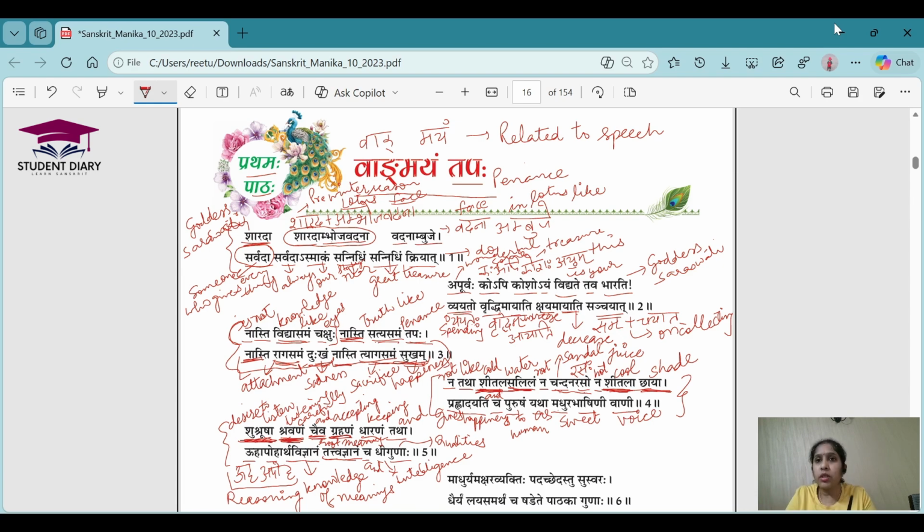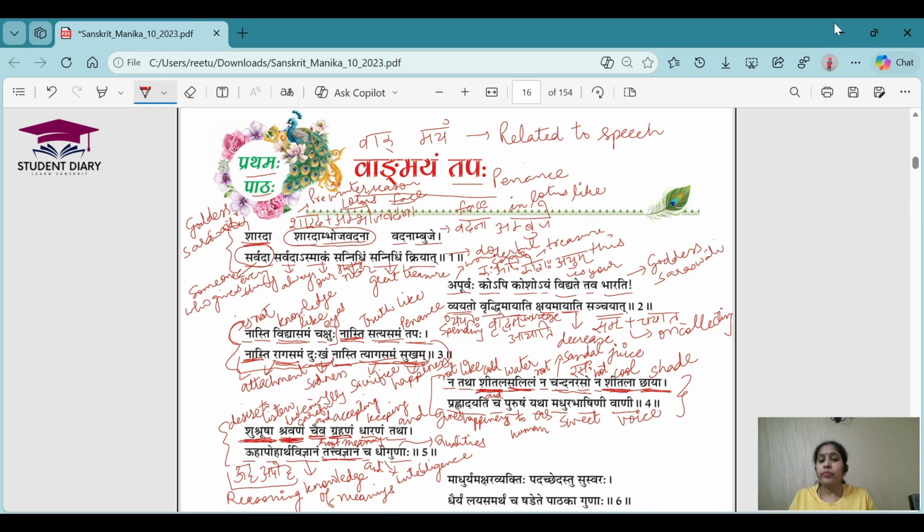If you have understood something, only then can you do the reasoning in favor and against. Uha means reasoning in favor, apoha means reasoning against the fact. But you can do that only when you know something about it. Artha Vijnana means the knowledge of the meanings of the words which are being said by the person. Then Tattva Jnanam is the root meaning, the core understanding of the fact.